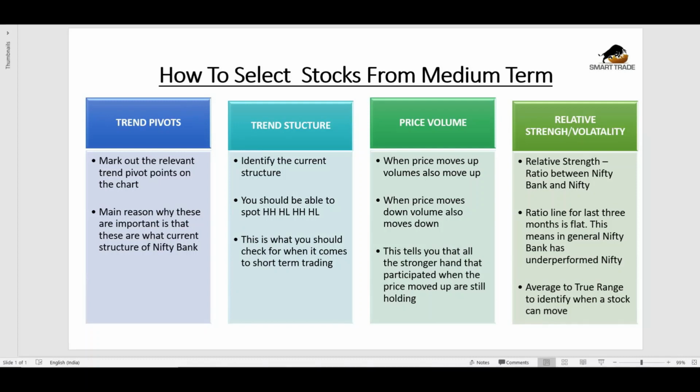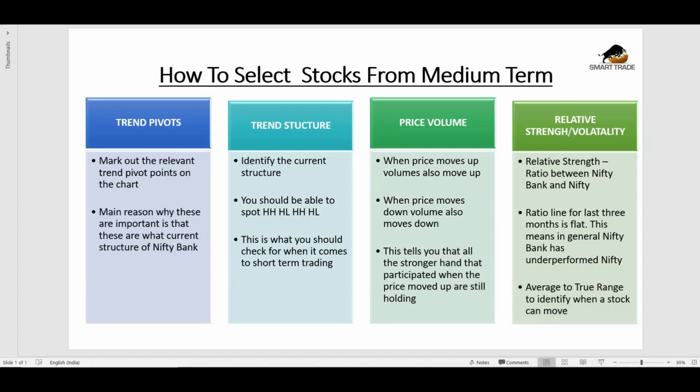So the first step in this process is to mark out the key pivot points on a daily time frame chart. The main reason why these are important is that these define the current market structure of Nifty Bank or any instrument that you may be tracking. The second step is to identify the structure. You should always look for a structure that is forming higher highs and higher lows.